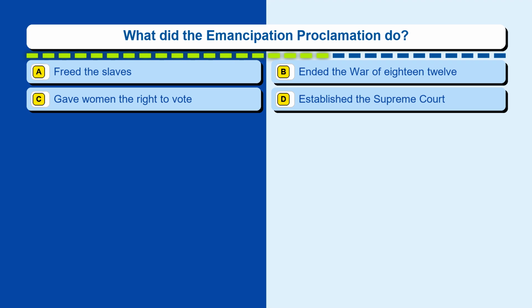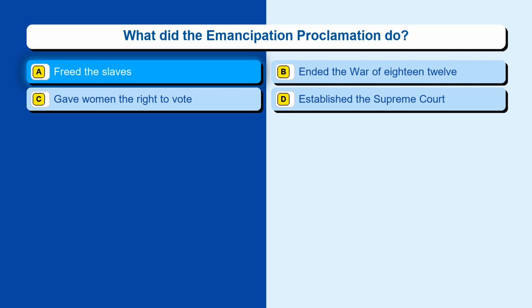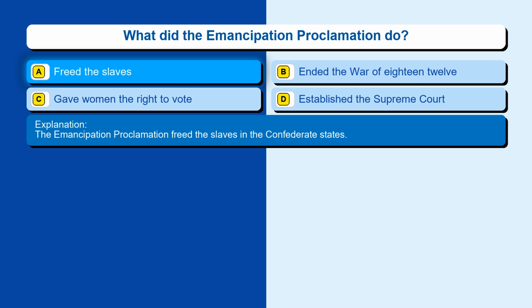Option A, freed the slaves. Option B, ended the War of 1812. Option C, gave women the right to vote. Option D, established the Supreme Court. The correct answer is option A, freed the slaves. The Emancipation Proclamation freed the slaves in the Confederate States.